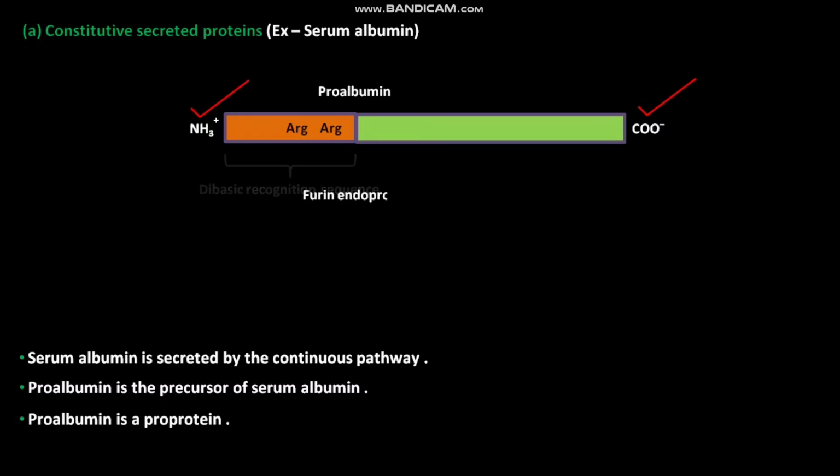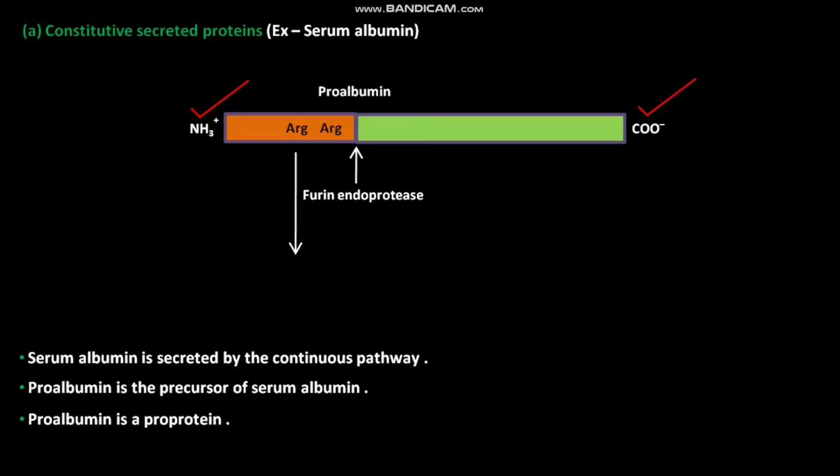The enzyme furin endoprotease cleaves the proalbumin at a site C-terminal to the dibasic recognition sequence containing two consecutive arginine amino acids or lysine arginine.